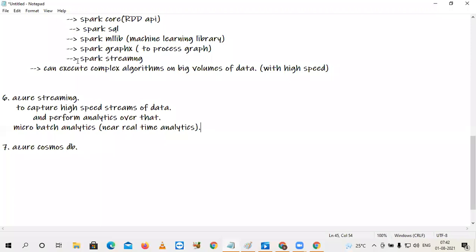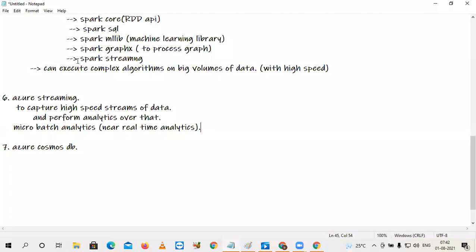So the best example is the Hotstar application. The near real-time. So how about the Twitter data? Can we call it a real-time one? No, streaming only. Suppose in Twitter, tweets keep coming.